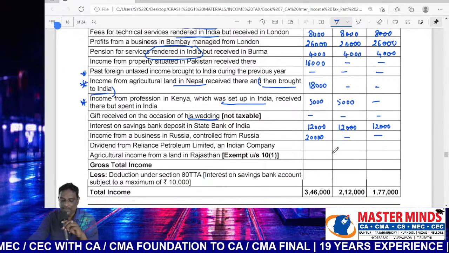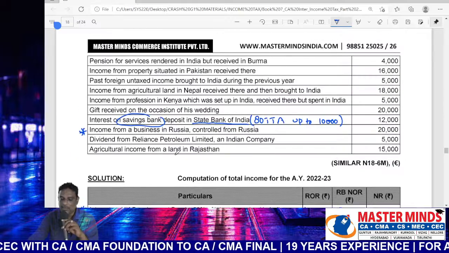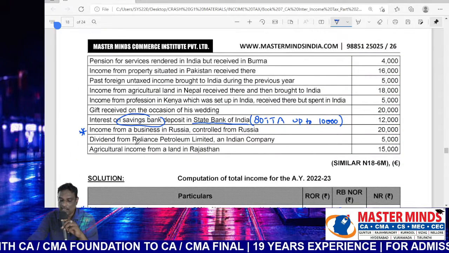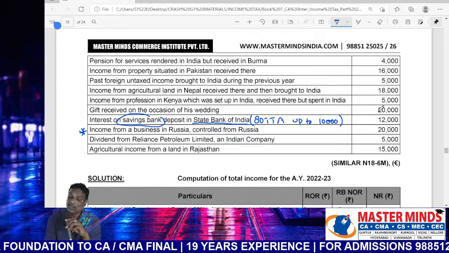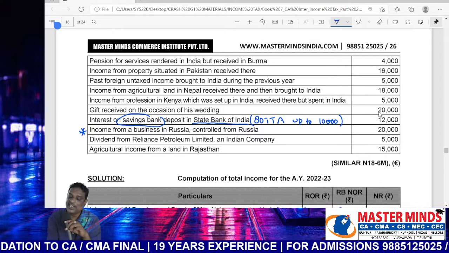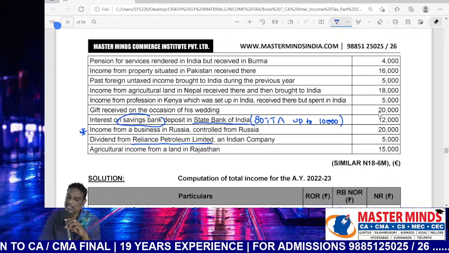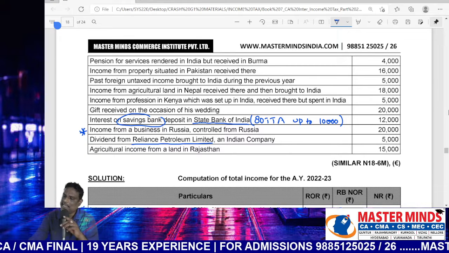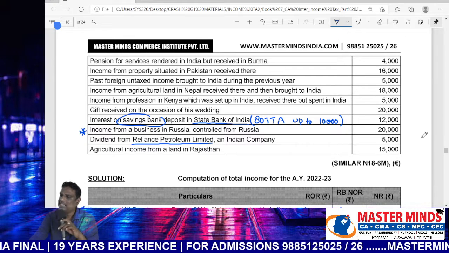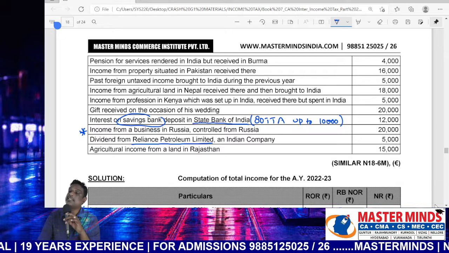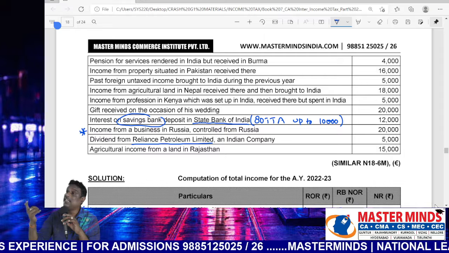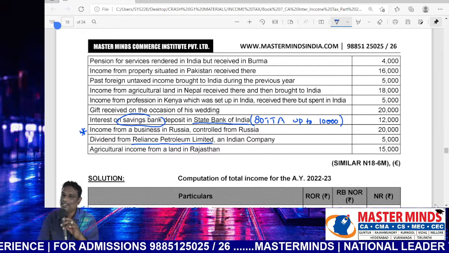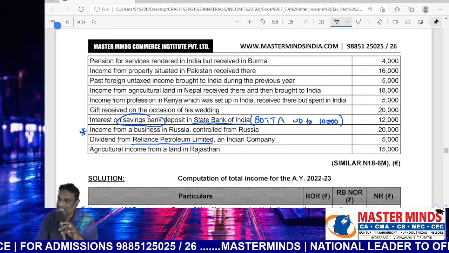Next point. Dividends from Reliance Petroleum Limited. Domestic dividends or foreign dividends? Domestic dividends. Anyway, at present, dividends will always be taxable under the head income from other sources, irrespective of whether they are domestic or foreign. Both dividends will be taxable.